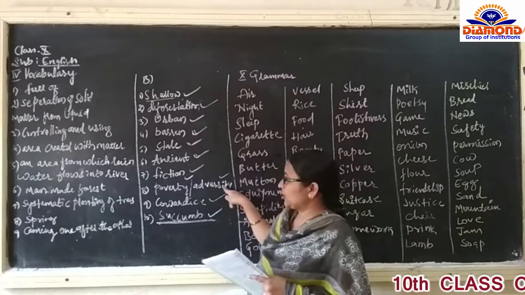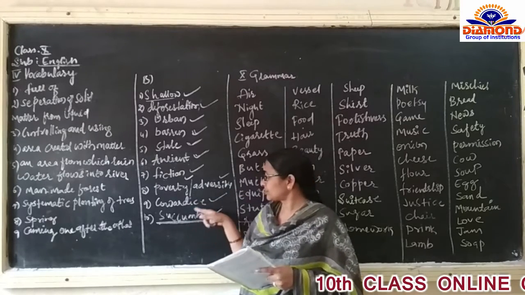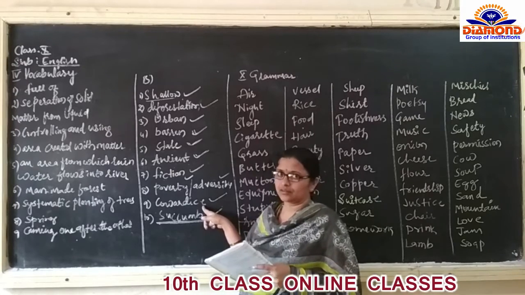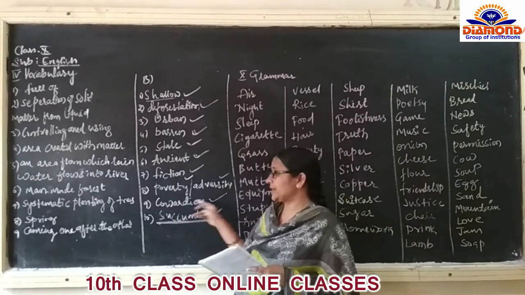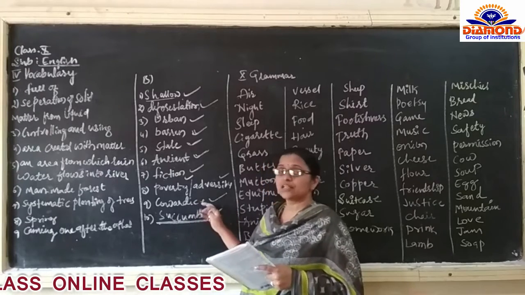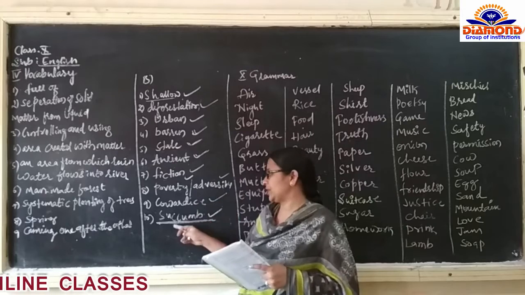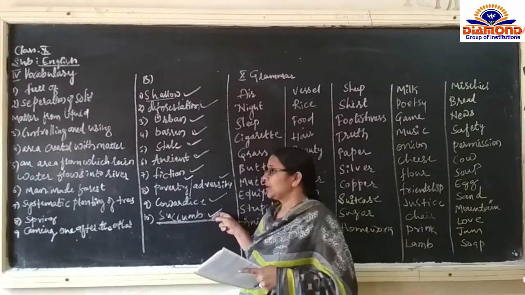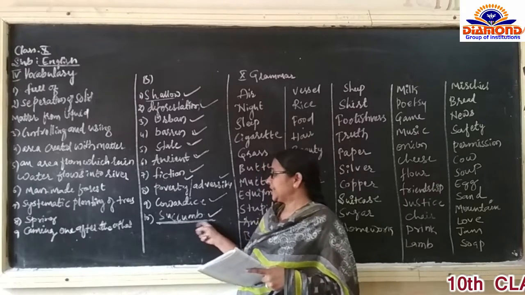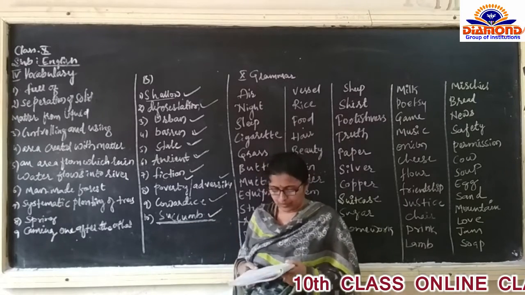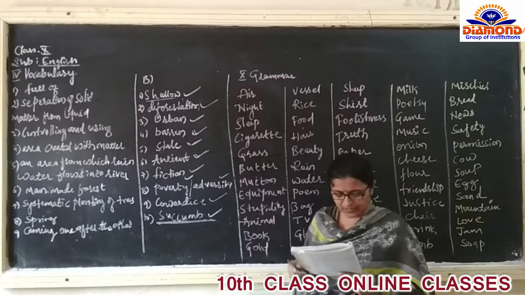Prosperity, adversity or poverty. Courage, not discourage. The opposite word is not discourage. Courage, cowardice, or cowardic we can say, that is also a right word. Then last, the opposite of overcome is not go down, it is succumb. So we have finished the B part also.